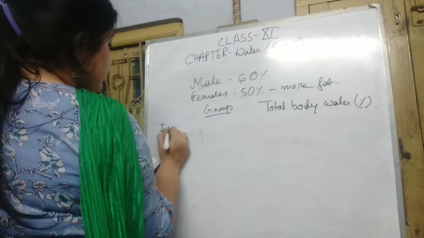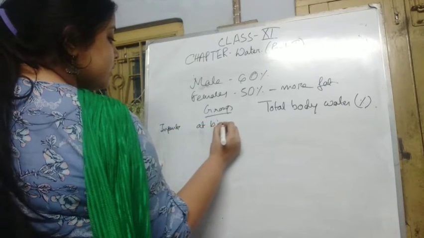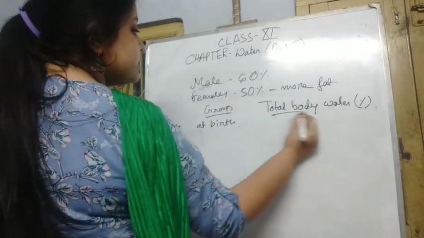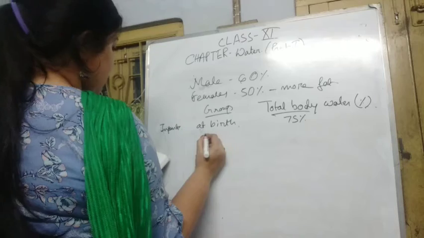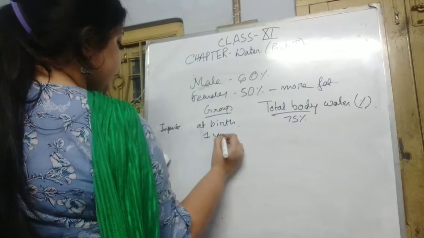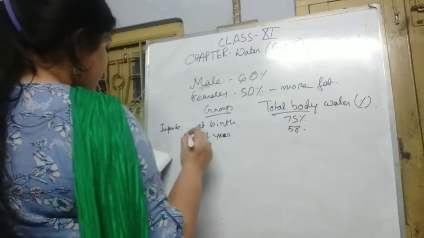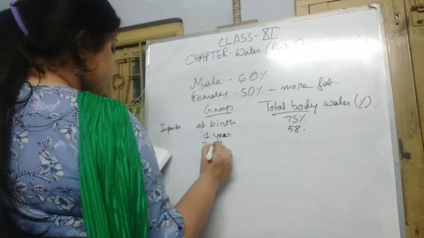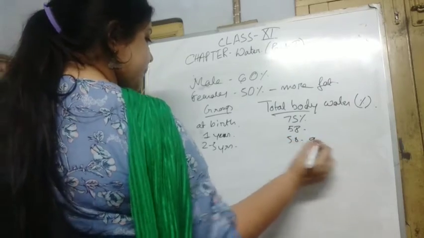For infants, at birth, the water is 75%. At the age of 1 year, it becomes 58%, and at the ages of 2 to 5 years, it becomes 58.9.